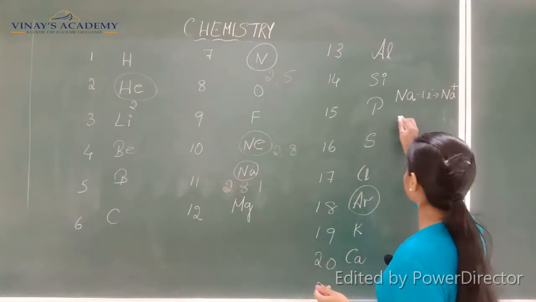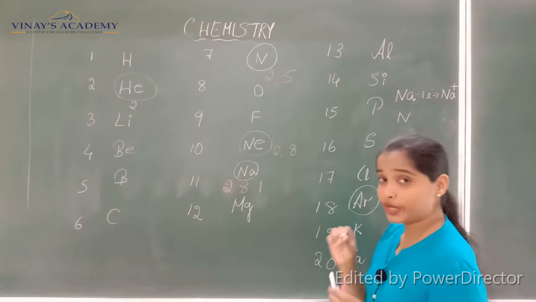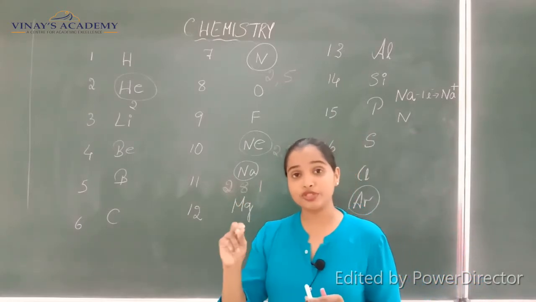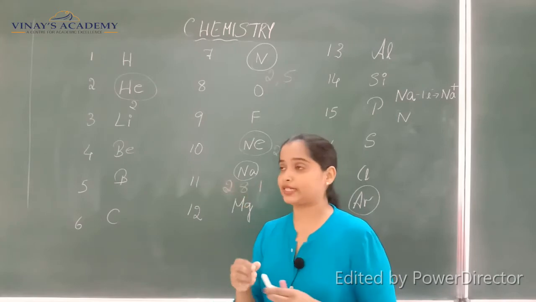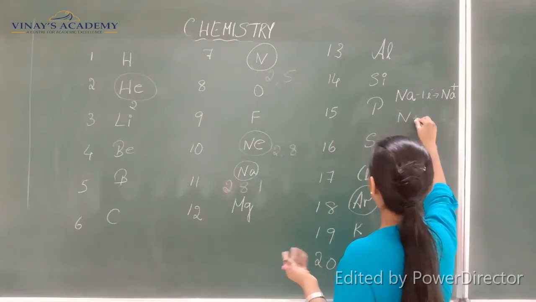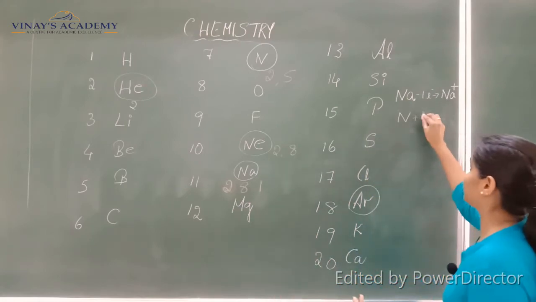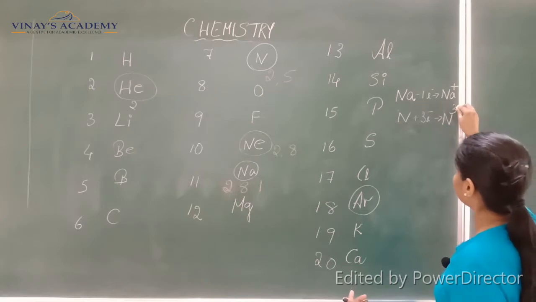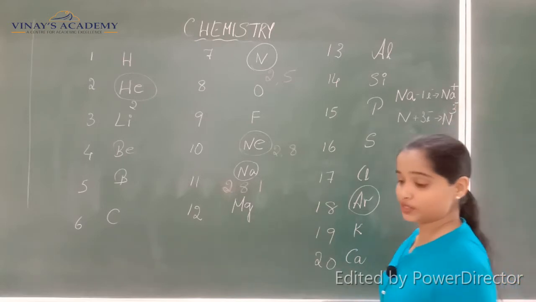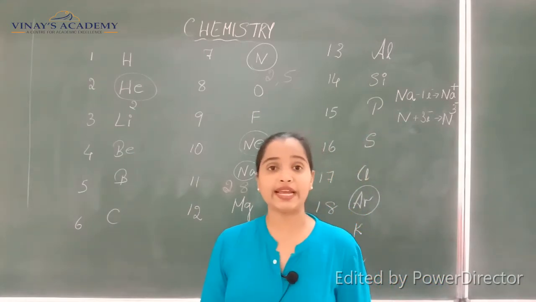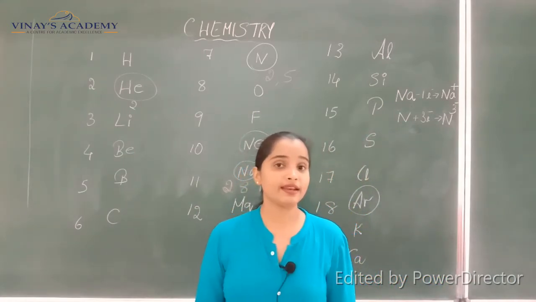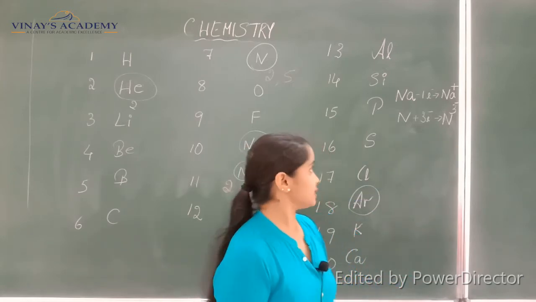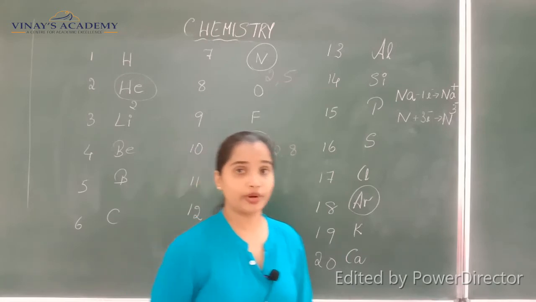Sodium lost its extra electron and became stable, but nitrogen wants 3 electrons. So we will write it as plus 3 electrons, and then its valency is N3 minus. This also you have studied, the valency of nitride. Nitride is N3 minus, isn't it? So that is the nitride valency.